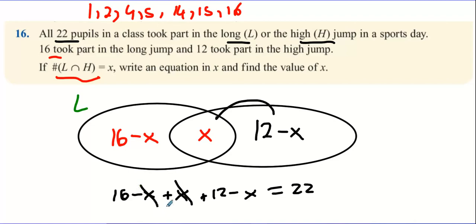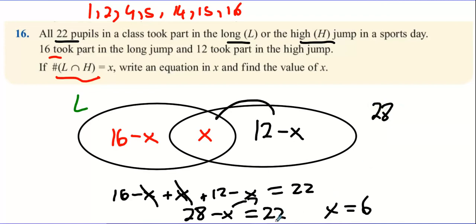That one cancels with that one. 16 plus 12 is 28. 28 take away X is 22. And then your X value must be 6, because 28 take away 6 is 22. Or bring the X to the right, and you get 28 and the 22 to the left, so you get 28 take away 22 equals X, 6 equals X, same thing.